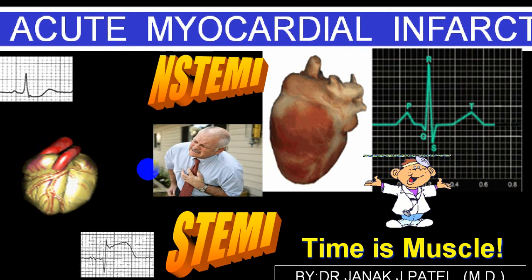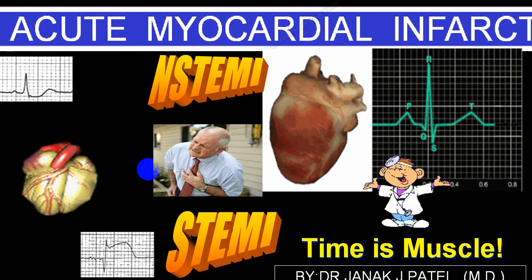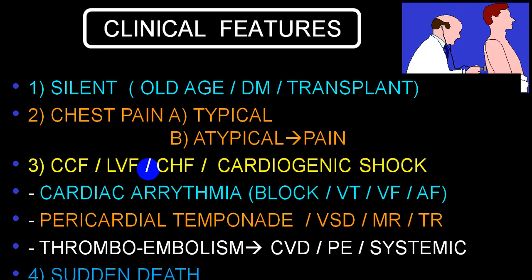Acute myocardial infarction can be of two varieties, non-STEMI and STEMI. We also use words like silent infarct. The person can have pain which can be typical or atypical, or can present as congestive cardiac failure or as left ventricular failure or congestive heart failure, where there is a combination of biventricular failure, or can come to you with a severe resistant failure like cardiogenic shock.